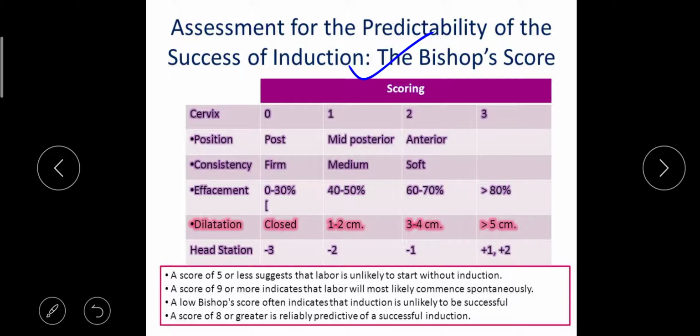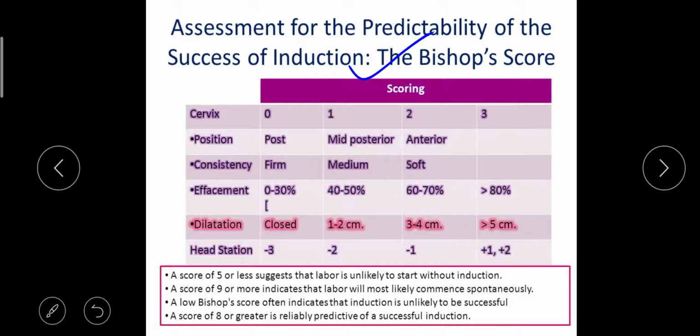Next, dilatation of the cervix. If it is closed, we are going to give 0. If the cervix is 1 to 2 centimeter diameter, then we are going to give 1. If it is 3 to 4 centimeter dilatation, we are going to give 2. And if it is more than 5, we are going to give 3. Next, we are going to see the head station. So for that, -3 station is 0, -2 is 1, -1 is 2. If it is +1 or +2, we are going to give 3.